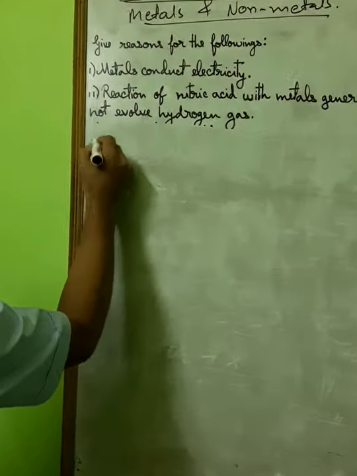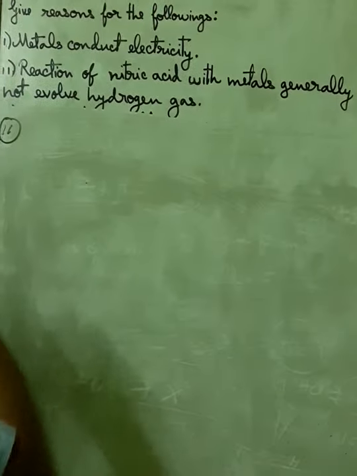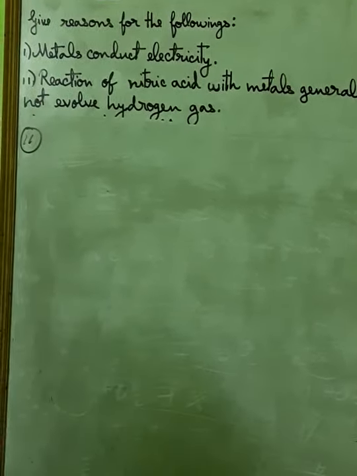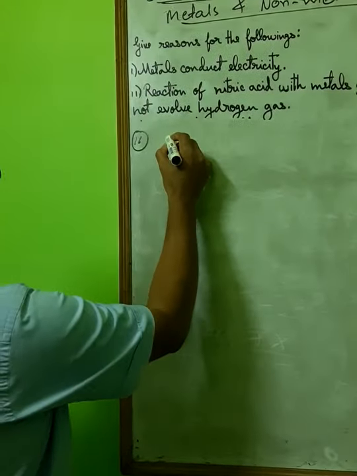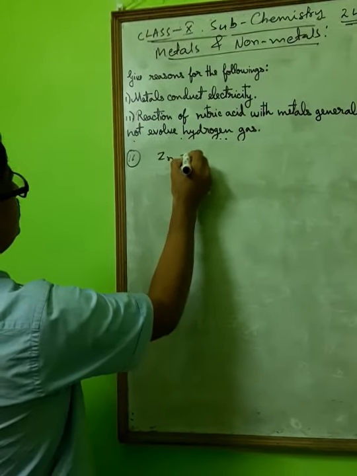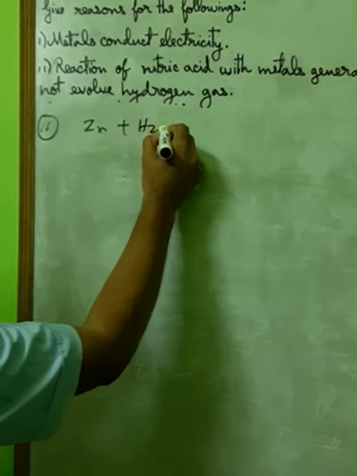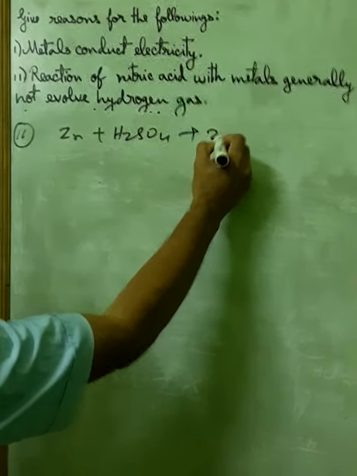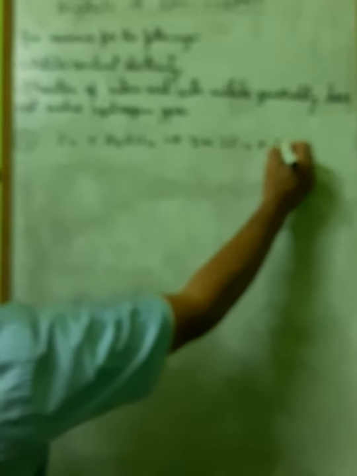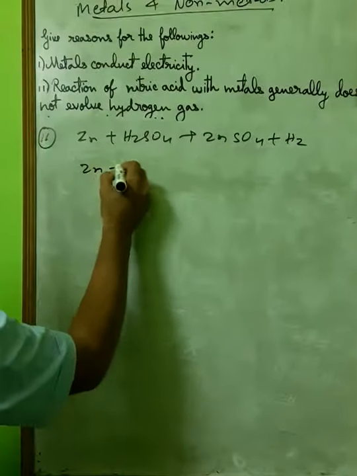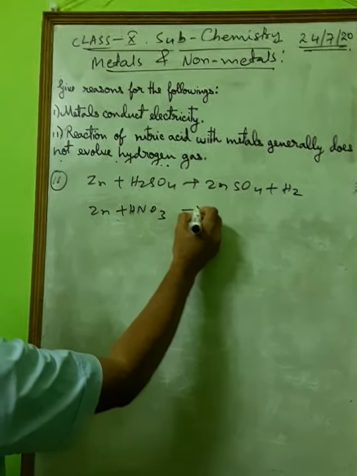Question number 2 is that reactions of nitric acid with metal generally do not evolve hydrogen gas. Very important reaction. We know any metal like zinc plus sulfuric acid or nitric acid, you will get what? Zinc sulfate plus hydrogen. But if you take zinc plus nitric acid, generally no hydrogen.